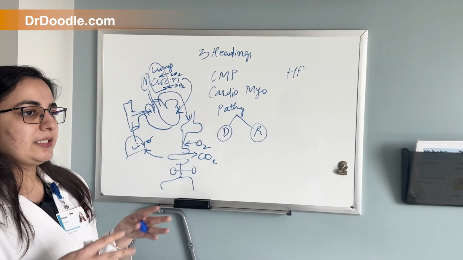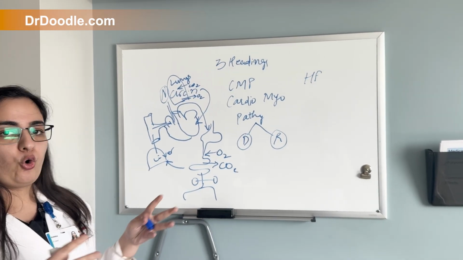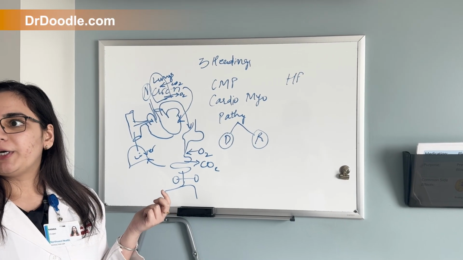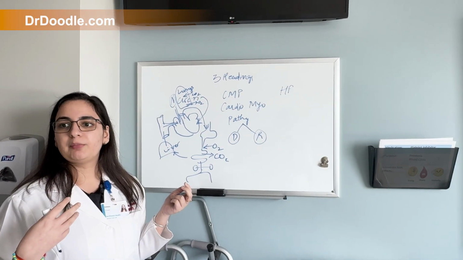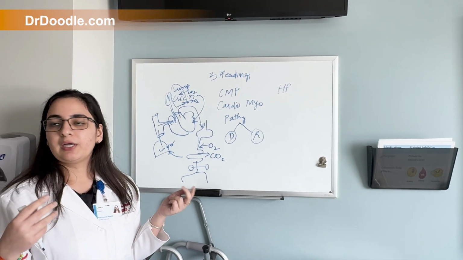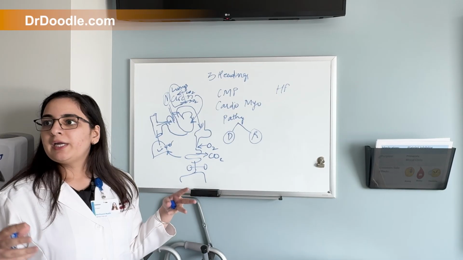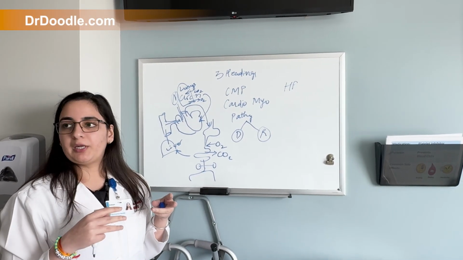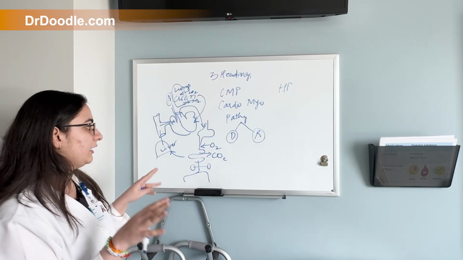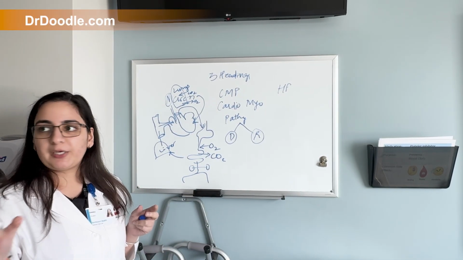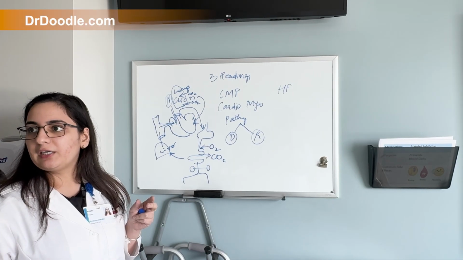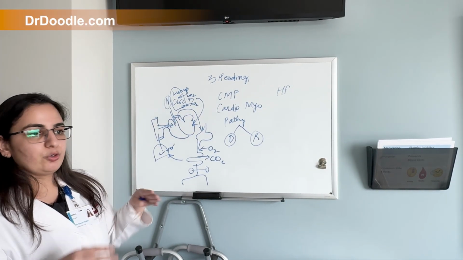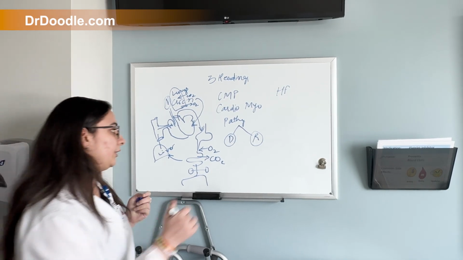So let's assume that there is a balloon. If we inflate a balloon just a little bit, it is easier for the blood, or the air, to come out. But if we overinflate that balloon, it is difficult for the balloon to give out all the blood, and it takes a little less in that limited time span. So it will deliver a little less into the circulation. So heart function will be a little deranged. That is, it won't be able to pump the whole blood into the body.